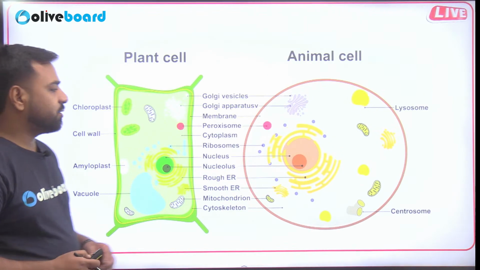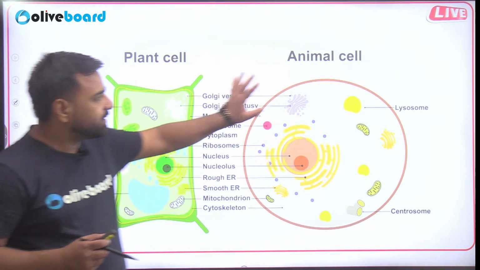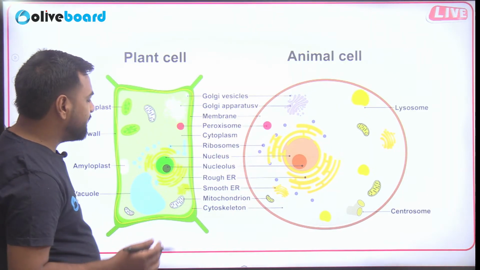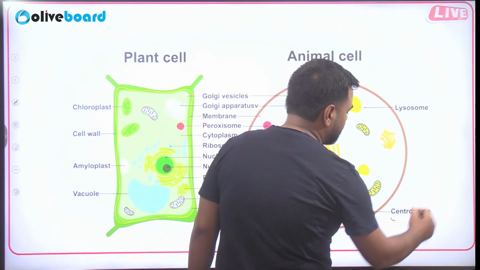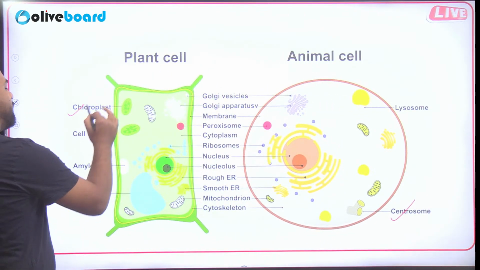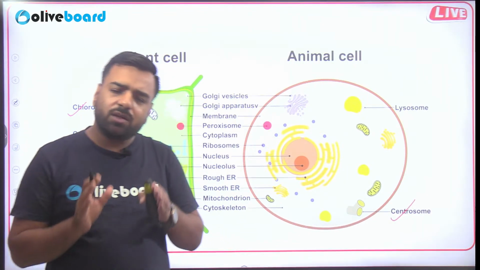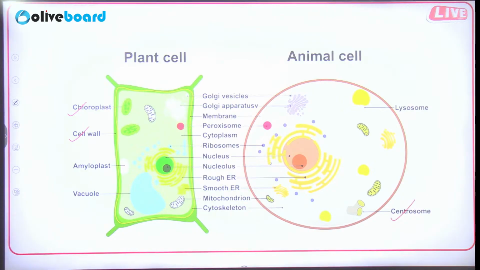Next. That's the structure I was discussing. This is the plant cell and this is the animal cell. In the animal cell you will find cilia and centrosome, which are only present in the animal cell. In the plant cell, the chloroplast and the cell wall, which is the outermost part of the cell, are only present in the plant cell. So all the candidates who gave the answer as option D are correct.